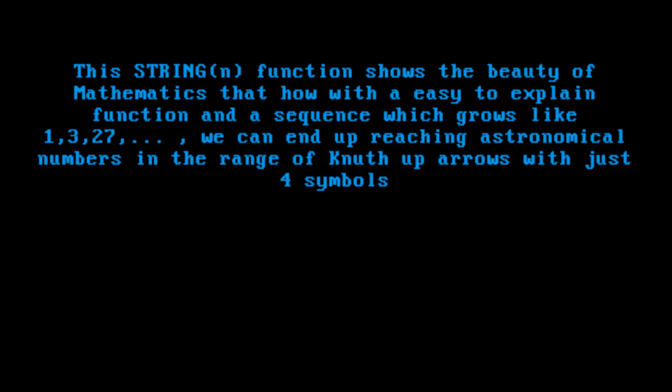This string n function shows the beauty of mathematics, that with an easy to explain function and a sequence which grows like 1, 3, 27, we can end up reaching astronomical numbers in the range of that many up arrows with just 4 symbols.